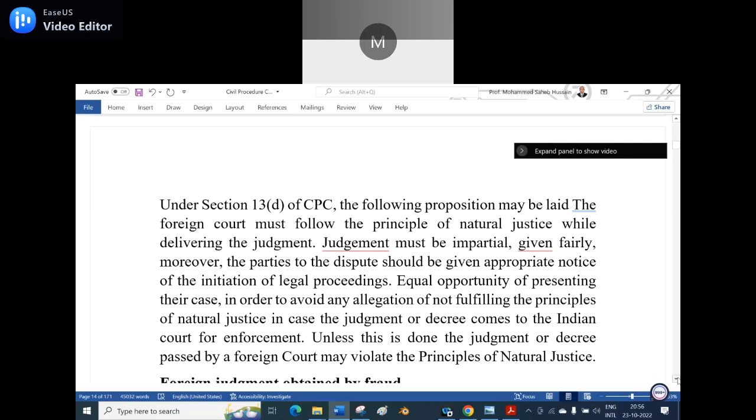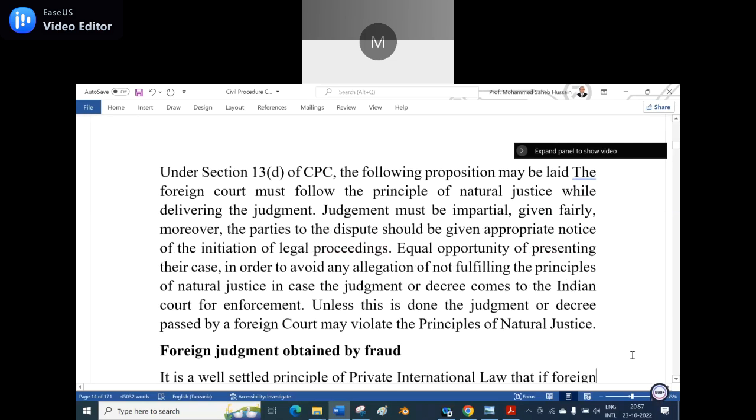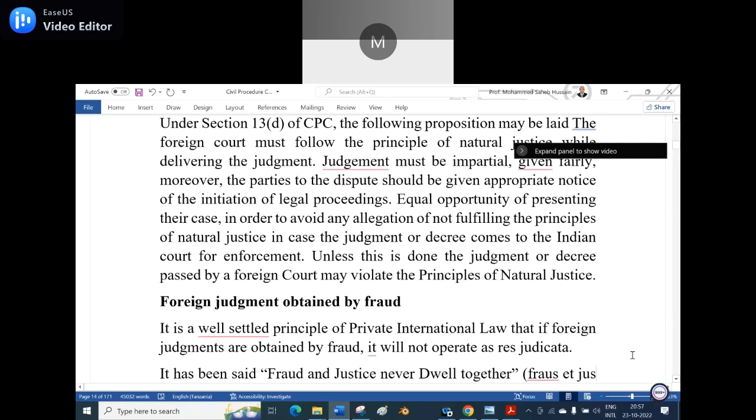Unless this is done, the judgment or decree passed by a foreign court may violate the principle of natural justice. So naturally, you have to give all the possibility to defend himself. In spite of that, if he could not do so, it is negligence on the part of the defendant. Is it clear?